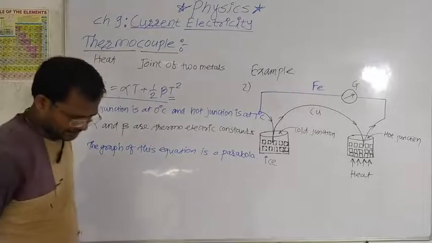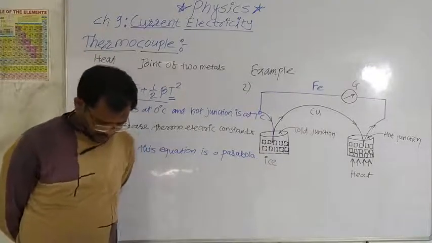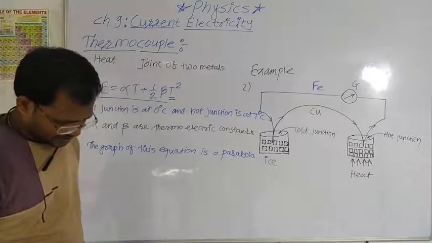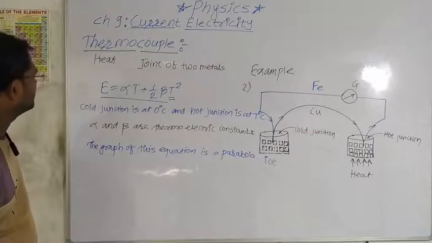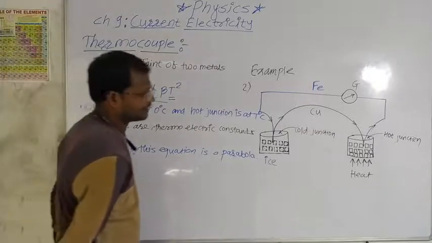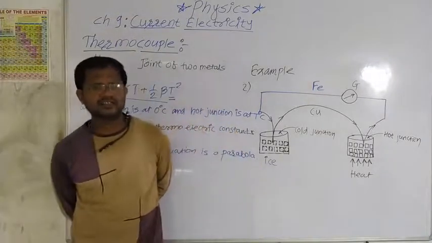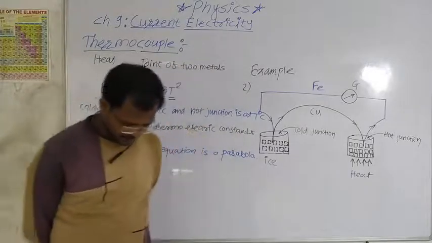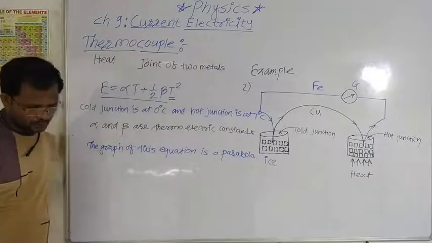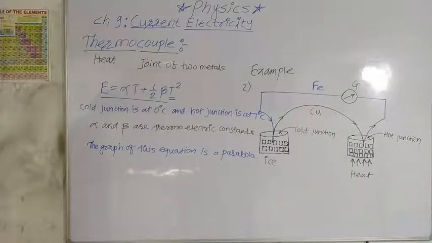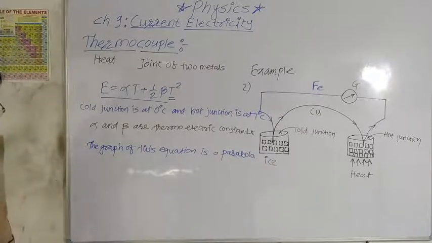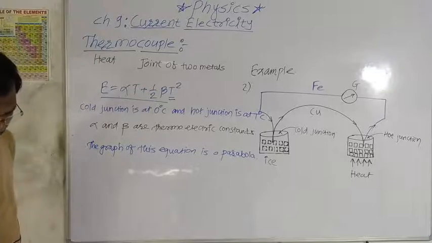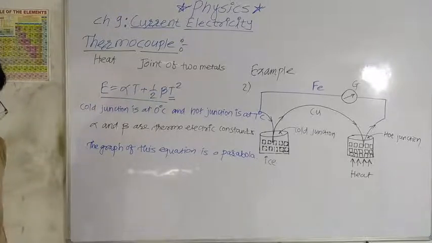After thermoelectric effect, we have discussed about thermocouple. Thermocouple means, thermo means heat and couple means joint of two metals. If two dissimilar metals are joined to form a closed circuit or loop, and these junctions are kept at different temperatures, a small EMF is produced and a current flows through the metals.